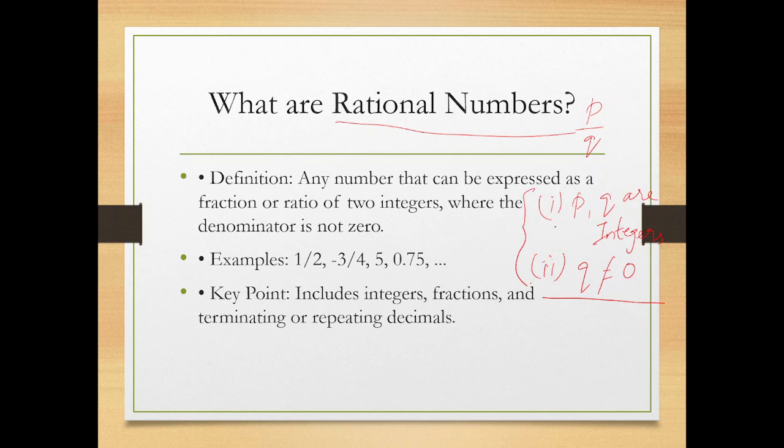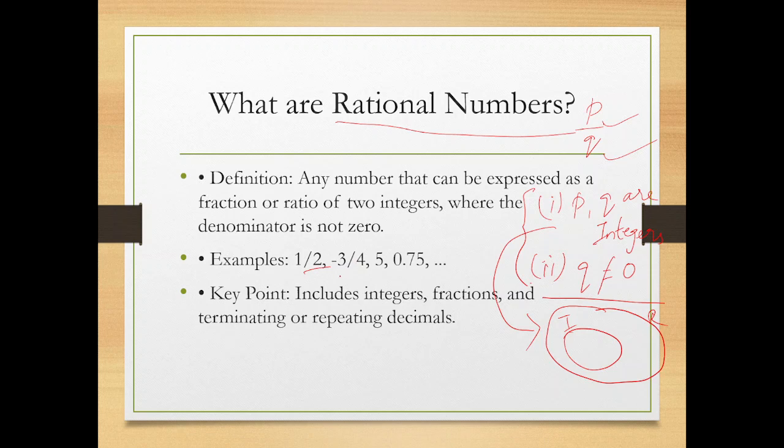So with this first condition, I can conclude that rational number holds integer. That is, integer is a subset of rational number. Because any number which is in the form of p by q is known as a rational number and p and q are integers. So rational number contains integer. And the second condition is denominator q is not equal to 0.